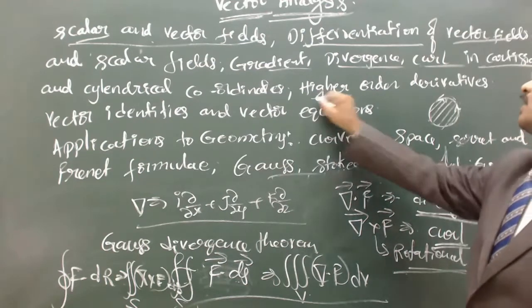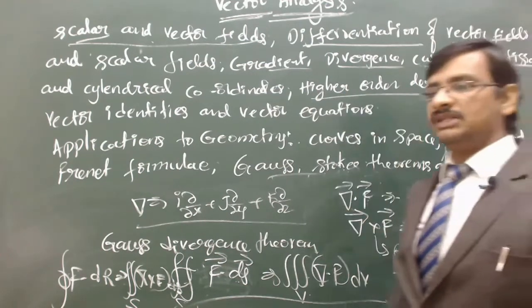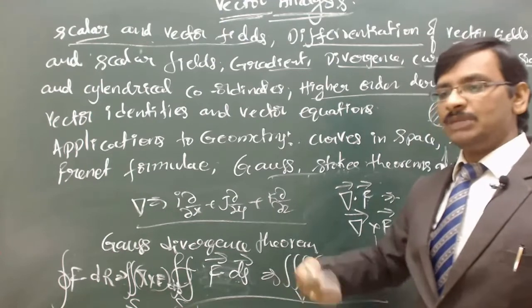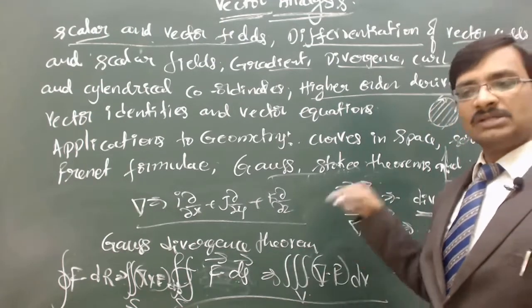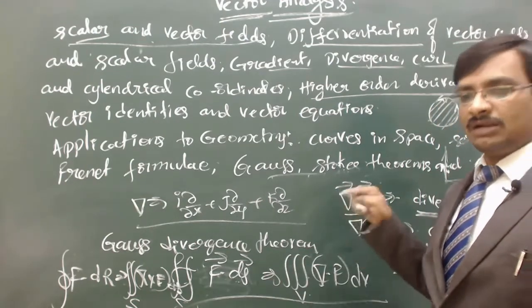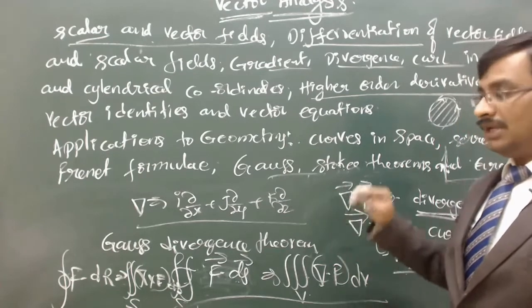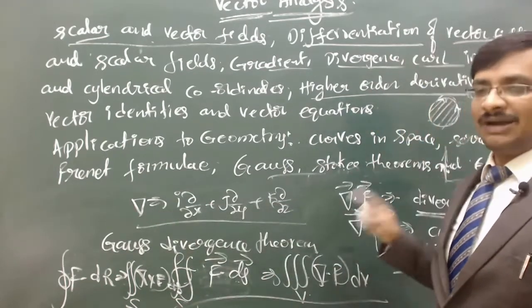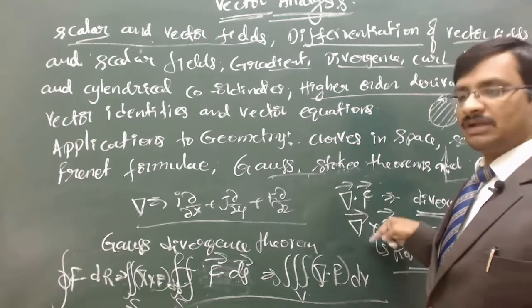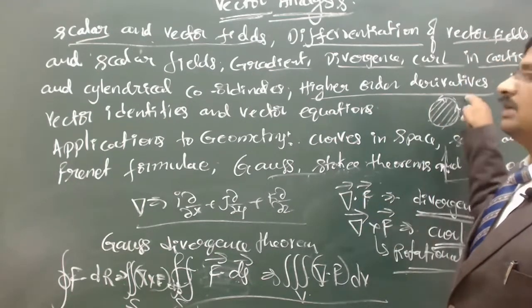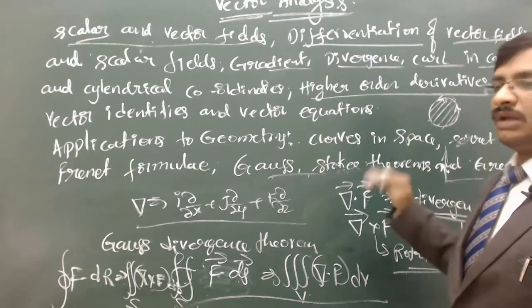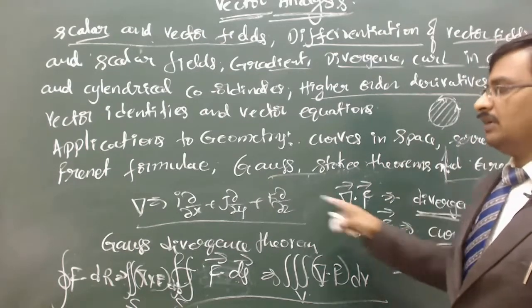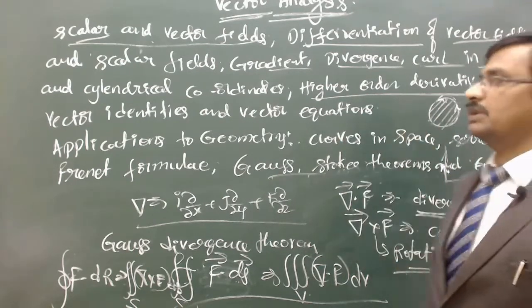Got it? And the higher order derivatives are nothing but when we are dealing with multiple operators, that is, del cross F or del dot del cross F. If you operate the same operator again and again, we call that the higher order derivatives applied to the vector fields. What it leads to are the identities that we are going to derive there.